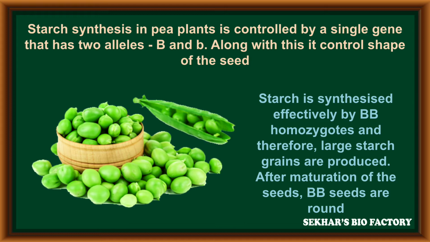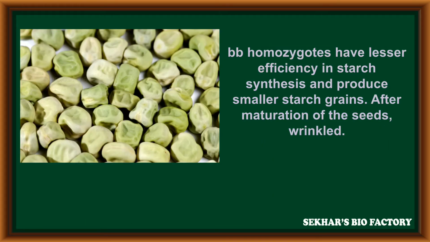That means along with starch synthesis, the shape of the seed is also influenced by capital B alleles. Small b homozygotes have lesser efficiency in starch synthesis and produce smaller starch grains. After seed maturation, the shape of the seed becomes wrinkled.